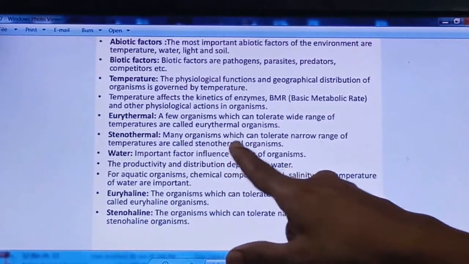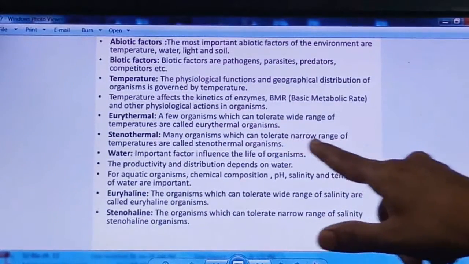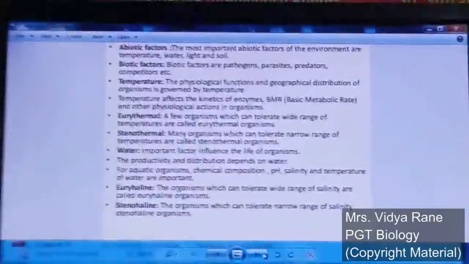Stenothermal organisms are opposite to the eurythermal. They can tolerate a very narrow range of temperature. Suppose a 4-5 degree centigrade temperature range is there, the temperature is 35 degree centigrade to 40 degree centigrade.